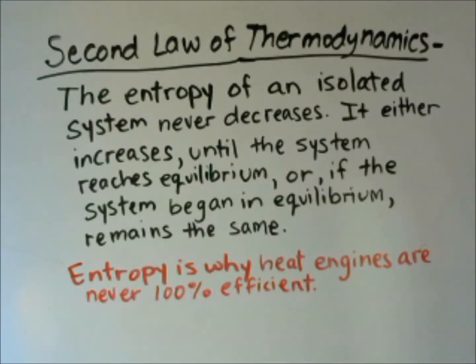Entropy is why heat engines are never 100% efficient. The entropy that's created in the heat engine is removed and then put into the cold reservoir. So when we don't think about thermal energy, then we do have reversible processes. So when we've talked about conservation of energy in a system where there was no friction, then you can have a reversible process. But when you include thermal energy, you will see the entropy of the system increase.